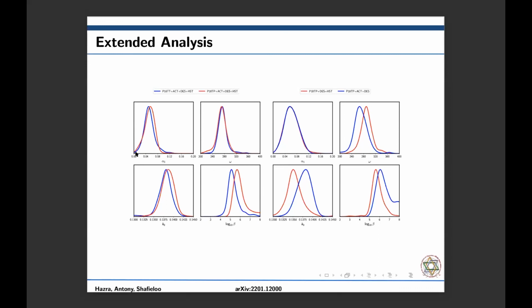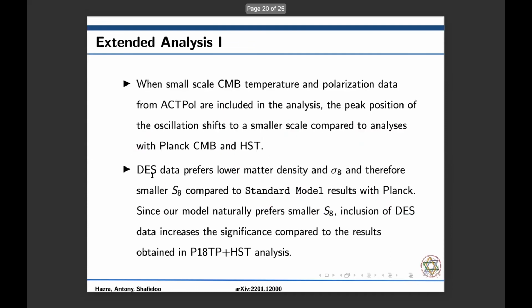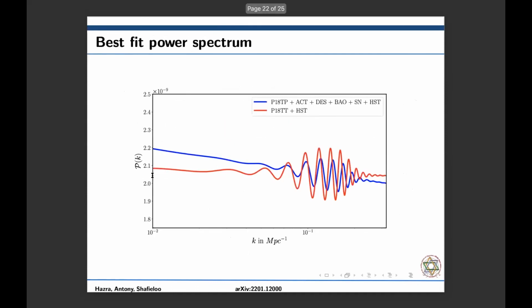So next, this is the best-fit power spectrum we got for the 2 data combinations. This one is the full data combination, TP, ACT, DH, BAO, SN, and HST, and for P18, TT plus HST. So the red one is the one for which we get the highest evidence.